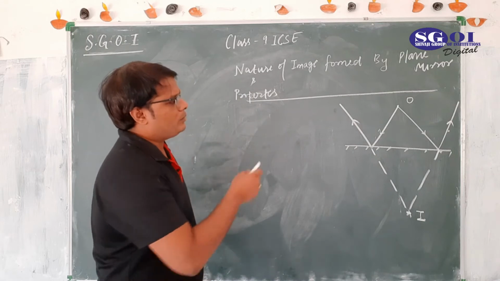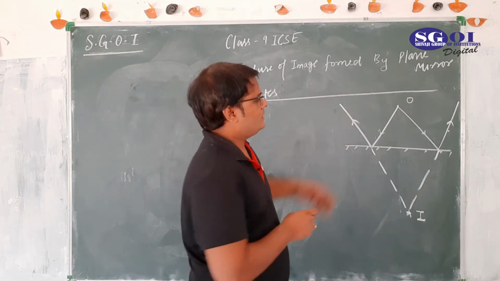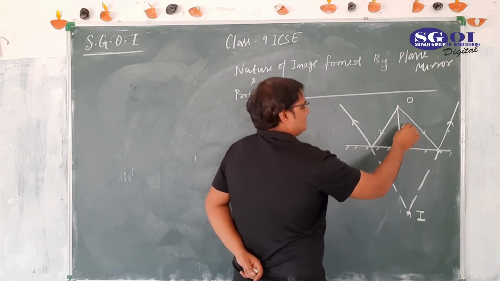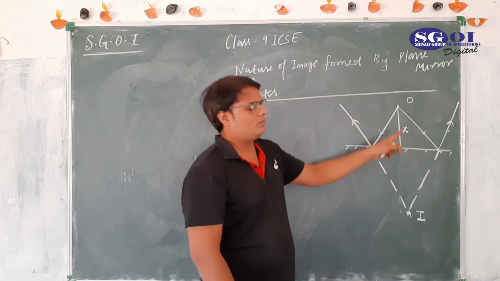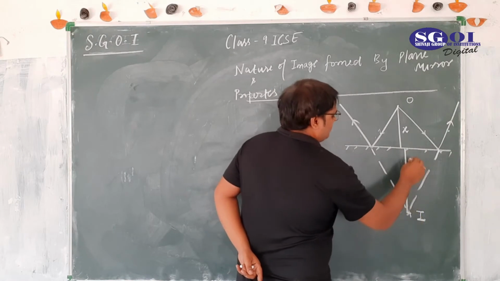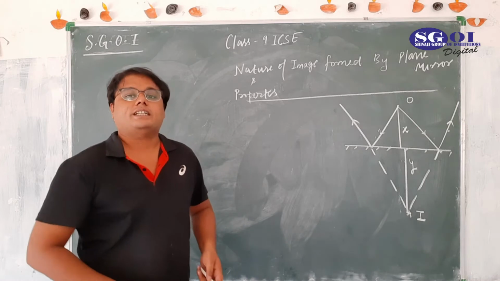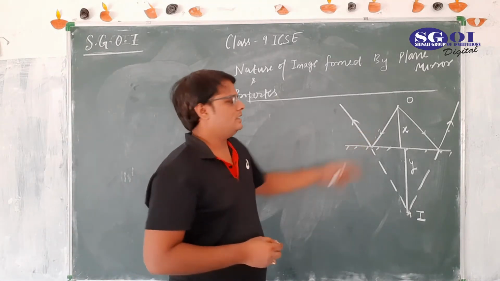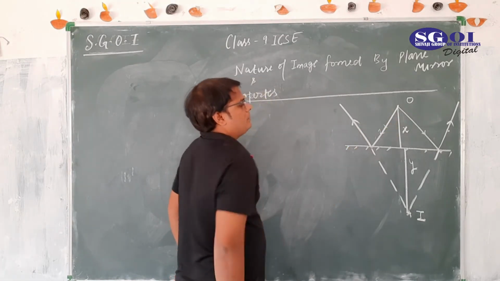Let's focus on the properties of the image and nature of the image. First thing first, distance of object from mirror. Suppose this is X. Distance of object from mirror is always equal to distance of image from mirror. And when I am saying distance, what I mean by distance is perpendicular distance. This is also a distance of object from mirror, but this is not perpendicular.